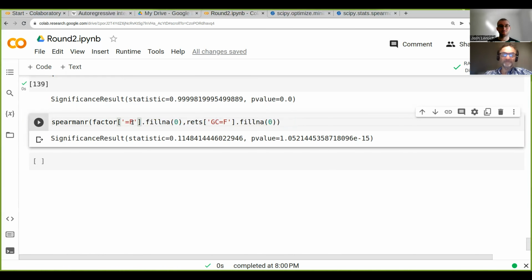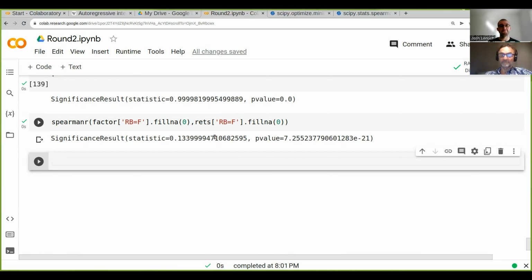Maybe we find something interesting there. Wow, 0.13. So what this tells us is we did a linear correlation and it didn't turn out to be very good. However, obviously these correlations are not really linear, because we see that the Spearman R actually gives us quite a strong signal.